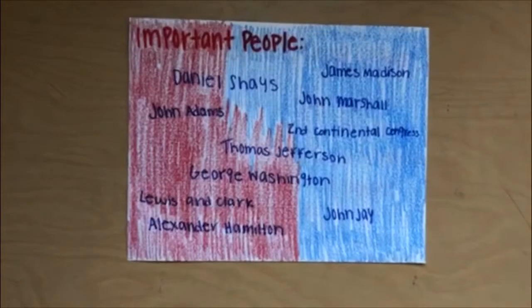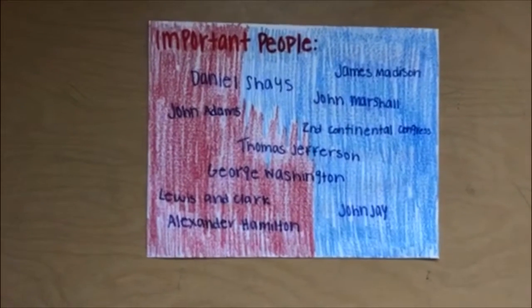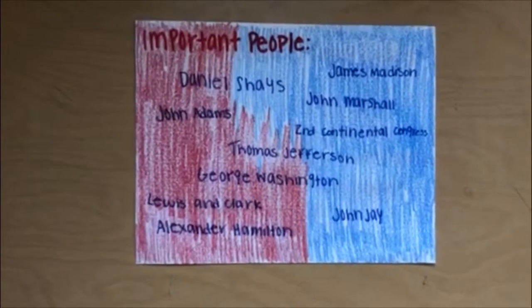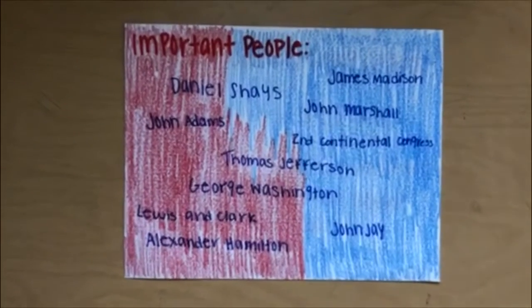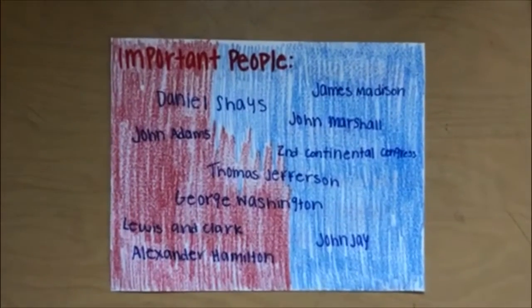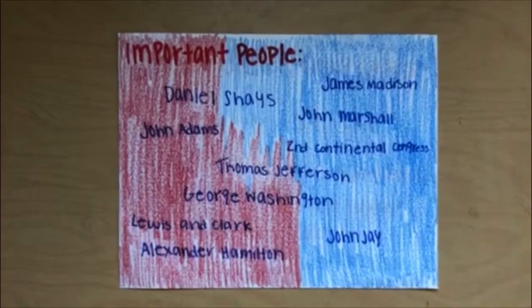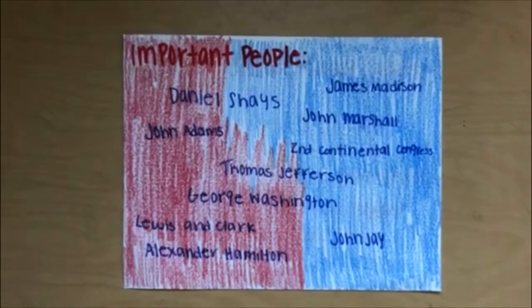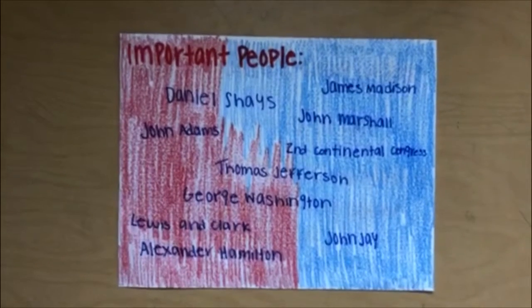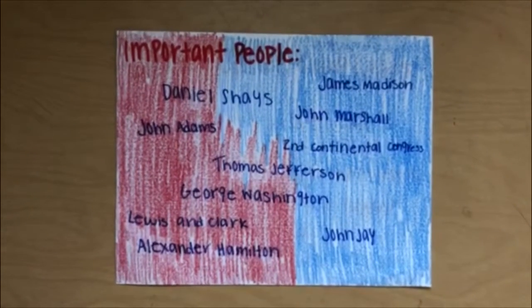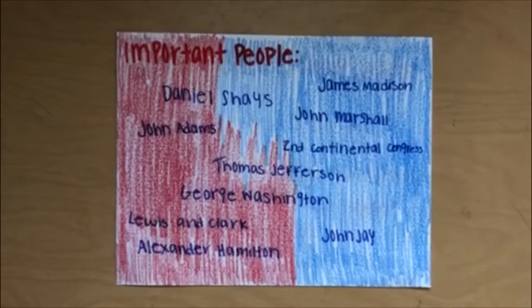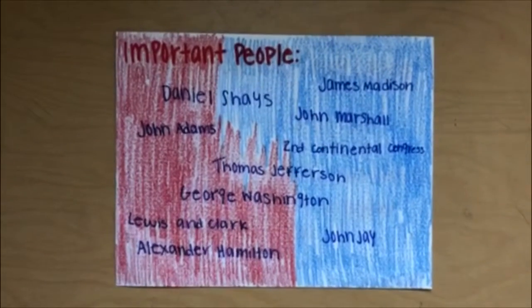John Marshall. John James Marshall was an American politician and lawyer who served as the 4th Chief Justice of the United States from 1801 to 1835. And Lewis and Clark. The Lewis and Clark expedition from 1804 to September 1806, also known as the Corps of Discovery expedition, was the first American expedition to cross the western portion of the United States.